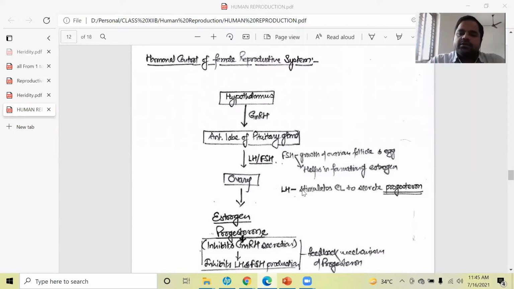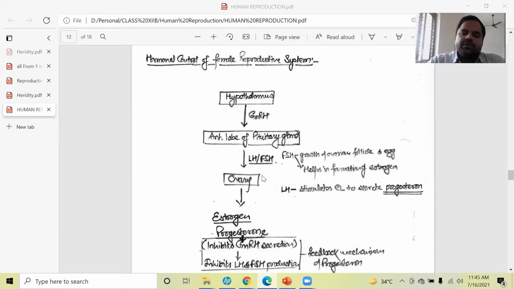And although this is a pregnancy hormone, when pregnancy is not maintained, at that time also this progesterone hormone is secreted, but the level of this hormone will be much less as compared to the pregnancy time, means during the gestation period.